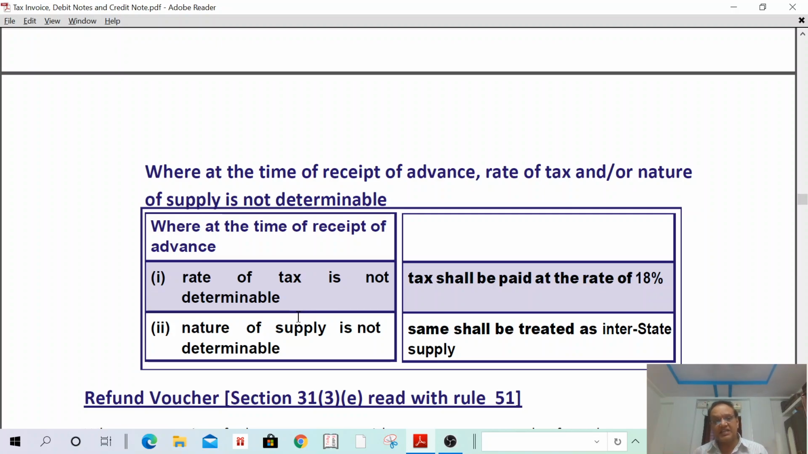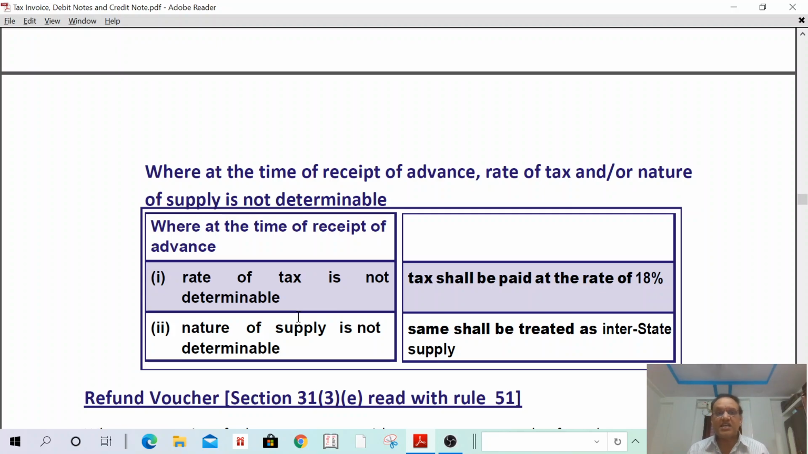If it is intrastate supply, one person has come to me and given some advance, and asked me to ready the product. Later only he will inform whether the goods are supplied within the same state or out of the state. Then I have received the advance, I have started the work. So in such a case, I don't know whether it is interstate supply or intrastate supply. I don't know the rate of tax.